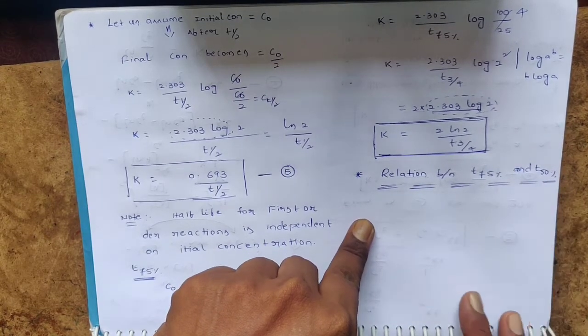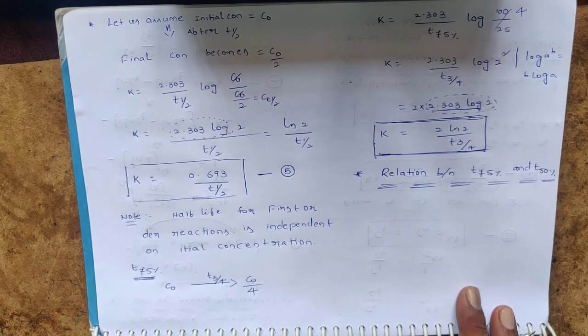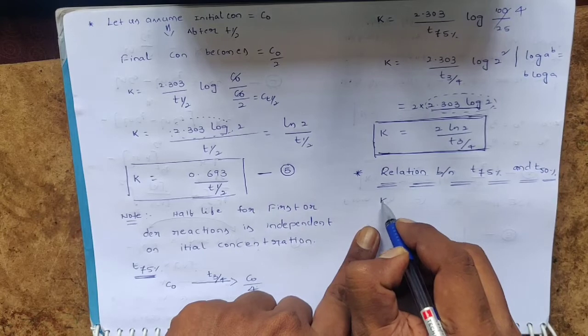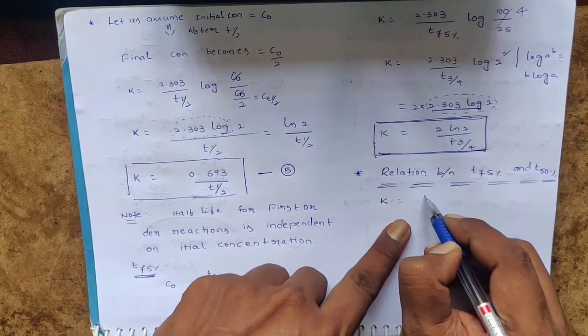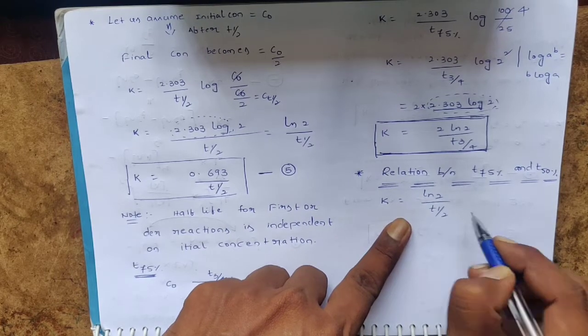We know that rate constant is a constant. So for half life, K is equal to ln 2 by T half.